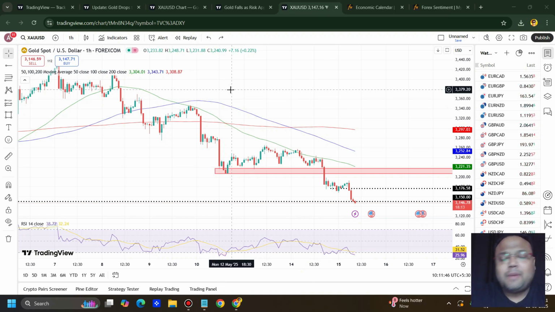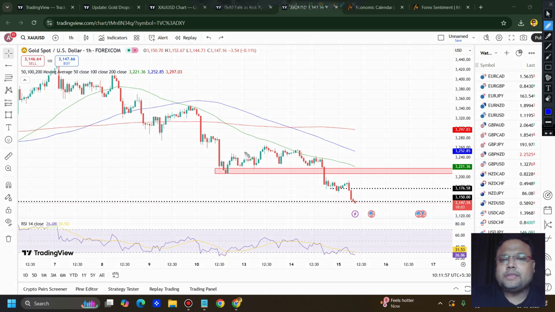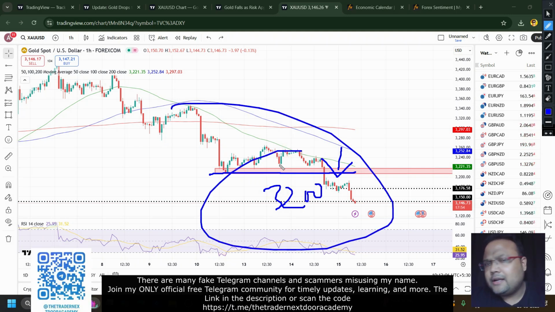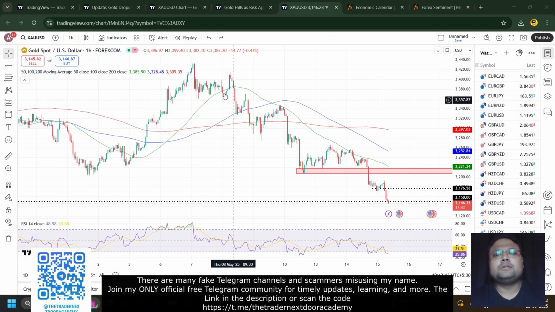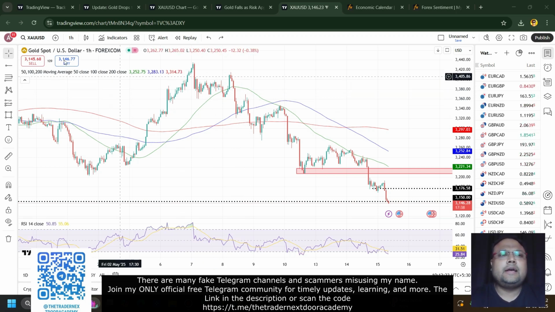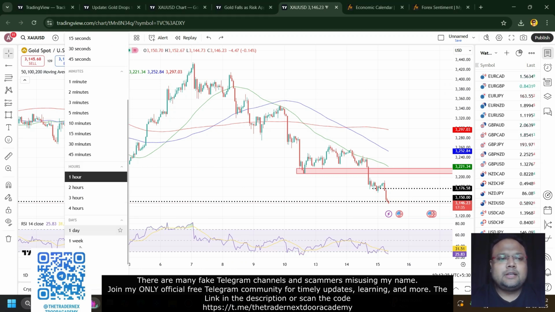So let's get started. My dear friends, this is the hourly chart of gold in front of us, and we can see that gold has crossed the crucial level of 3200. Yesterday we discussed that for the market to continue the downside, it needs to break 3200, and we can see that gold is right now trading around the 3140-3150 area, and gold is under pressure. So if you have any sell going on right now, you can hold your sell position because the downside is open. We can expect the market to head towards 3100 and eventually the 3000 level, because if we look